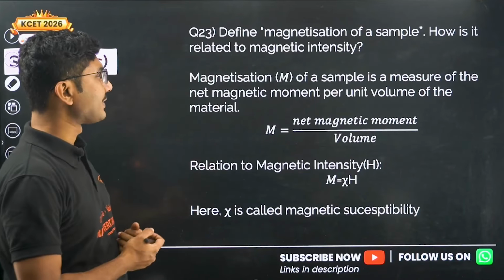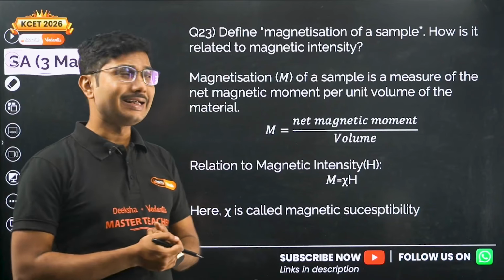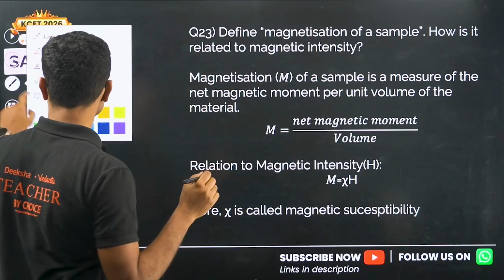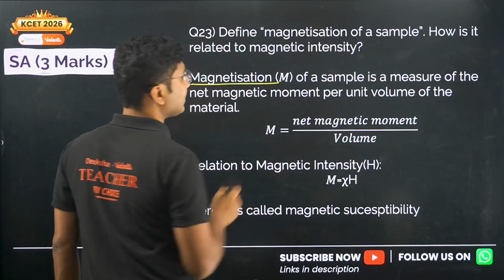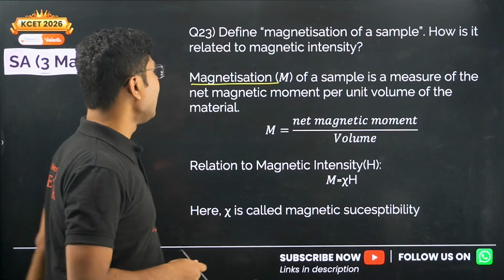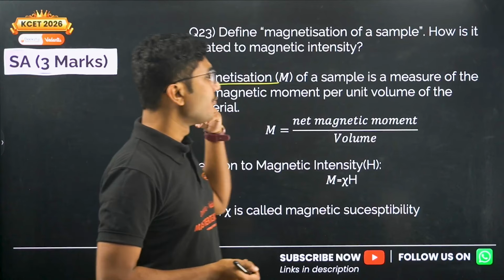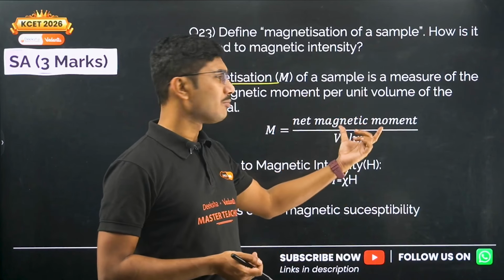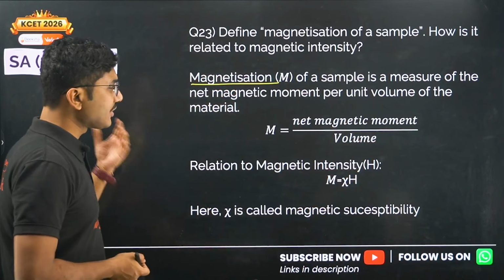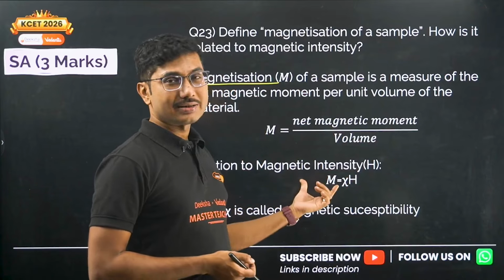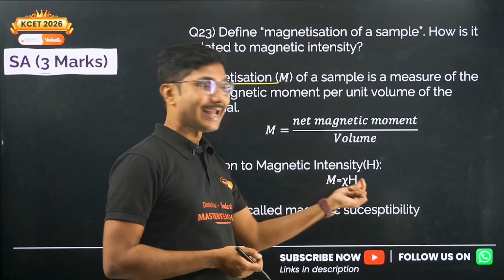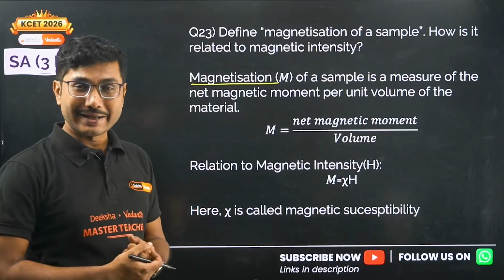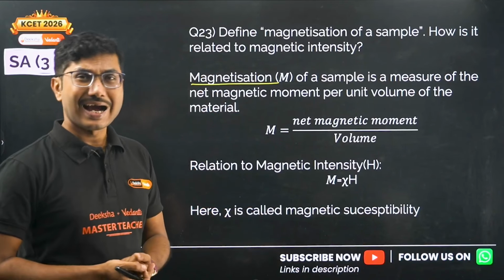Define magnetization of a sample, and how it is related to magnetic intensity. Magnetization M of a substance is a measure of the net magnetic moment per unit volume of the material. So it is given by M equals net magnetic moment divided by volume. The relation between magnetization and magnetic intensity is given by M equals chi H. Here chi is called magnetic susceptibility. The pronunciation for this is chi.